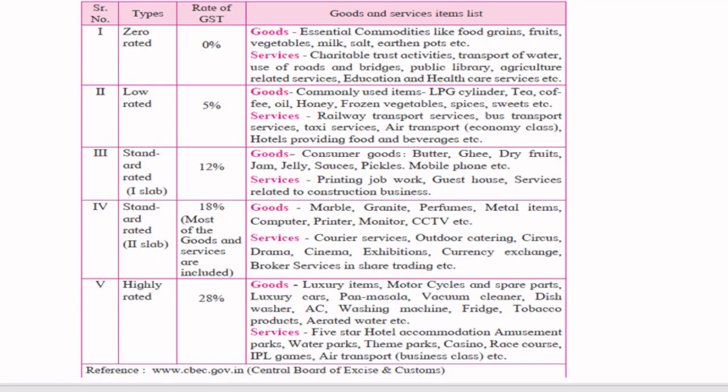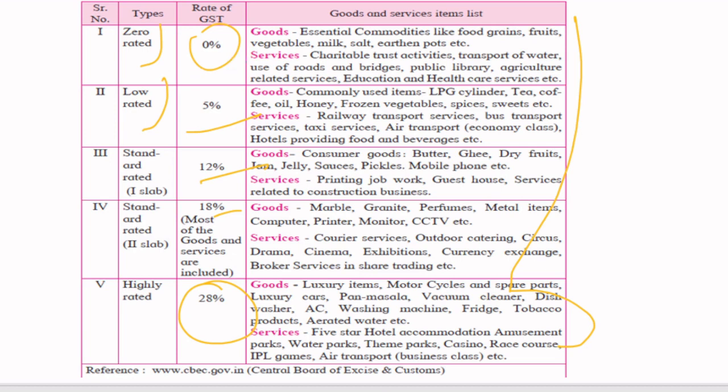So when I say GST, there are different rates for goods and services. Some fall under zero rate. Essential goods and services are not charged GST. Low rate is again essential, but not as essential as the zero rate. That's why 5%, then 12%, 18%, and we have 28% also for luxury items. So for luxury items you have to pay the highest GST. So you need to understand this chart. Just take a snip and read it, and it will be very useful not only in your exam but in your real life as well.